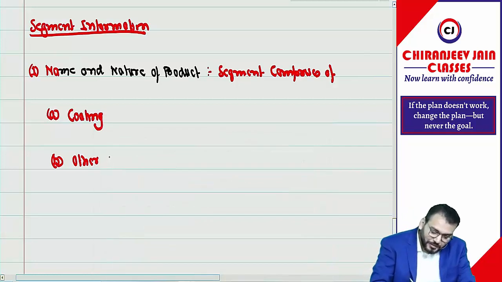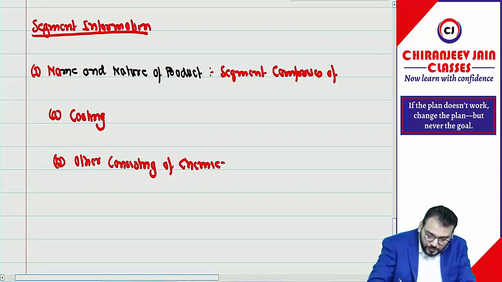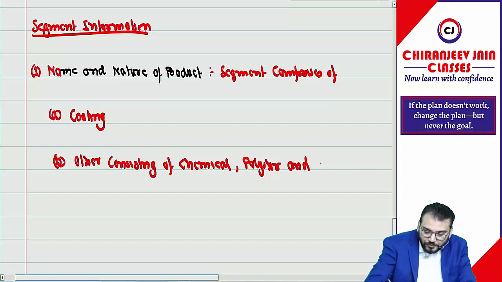Correct now. Other consisting of chemical, polyester and other activities.